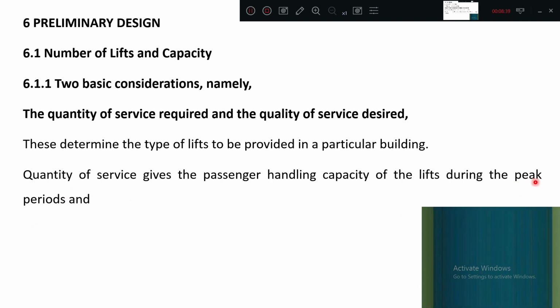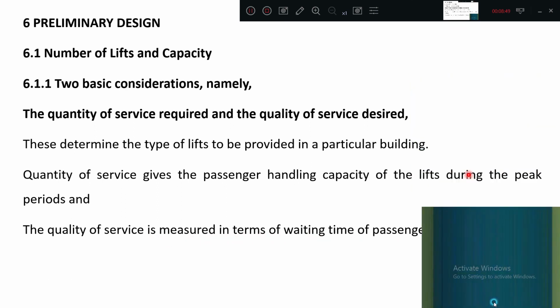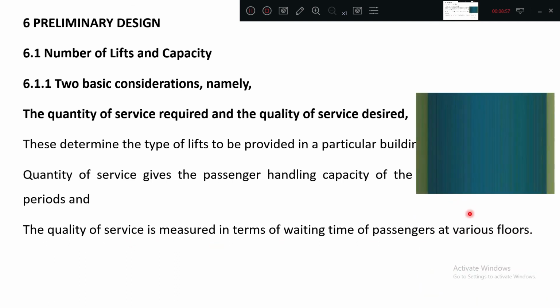That is why we call it a peak period. The quality of service is measured in terms of waiting time of passengers at different floors.